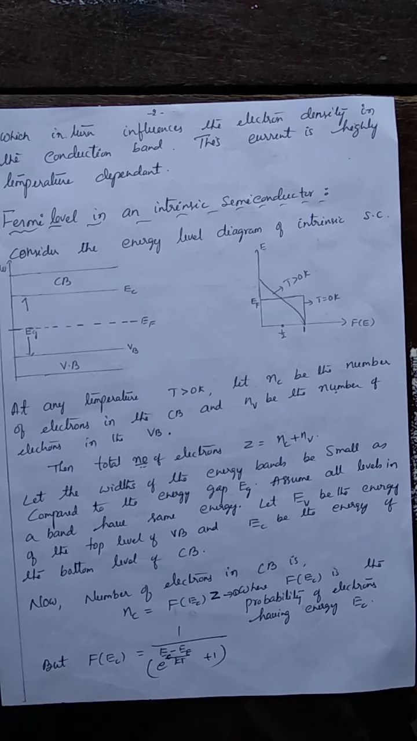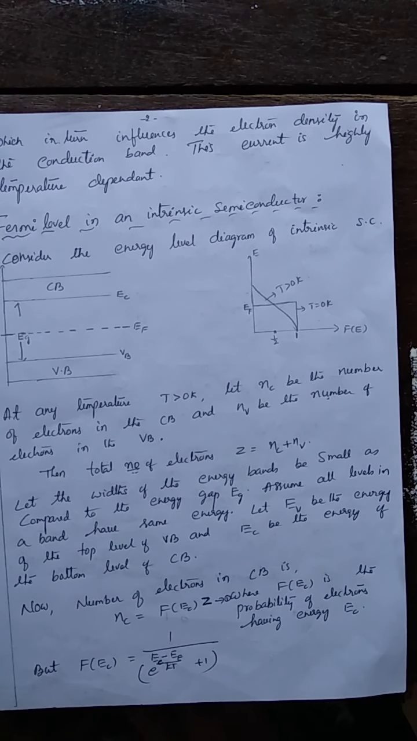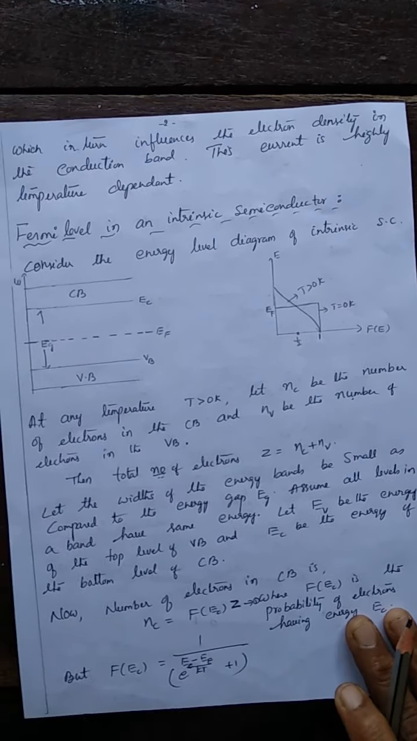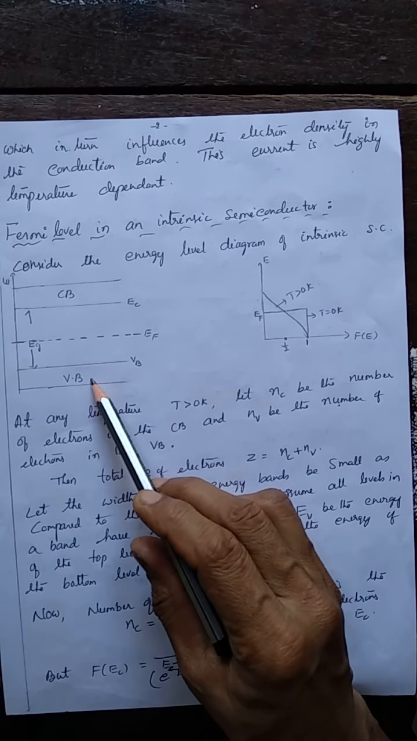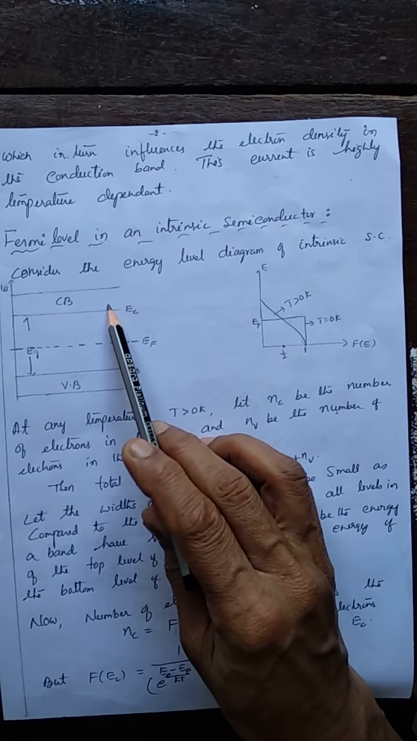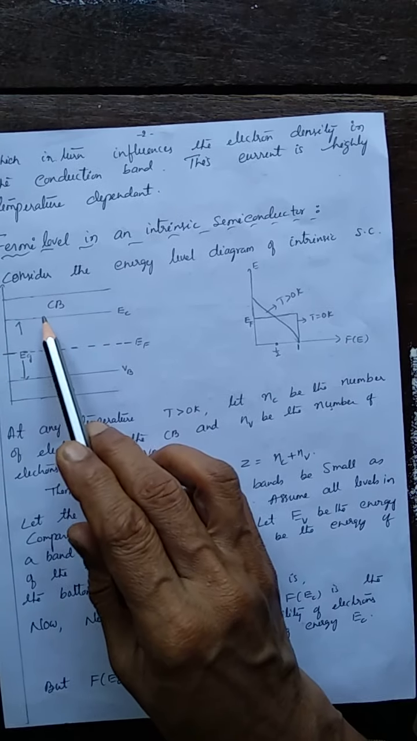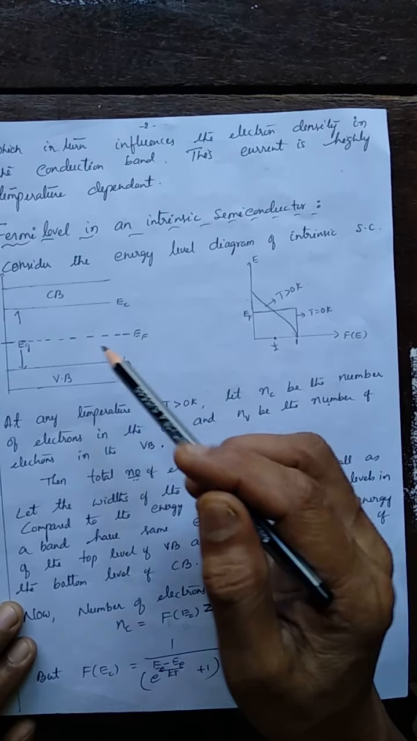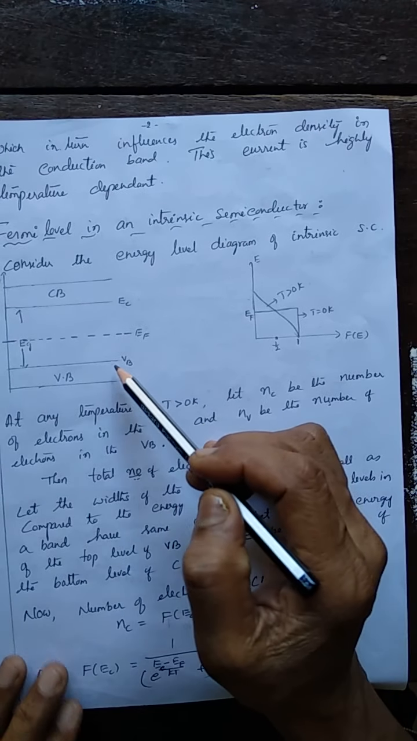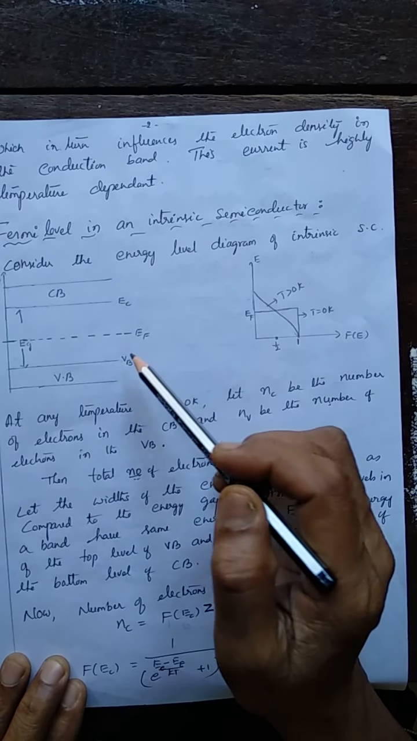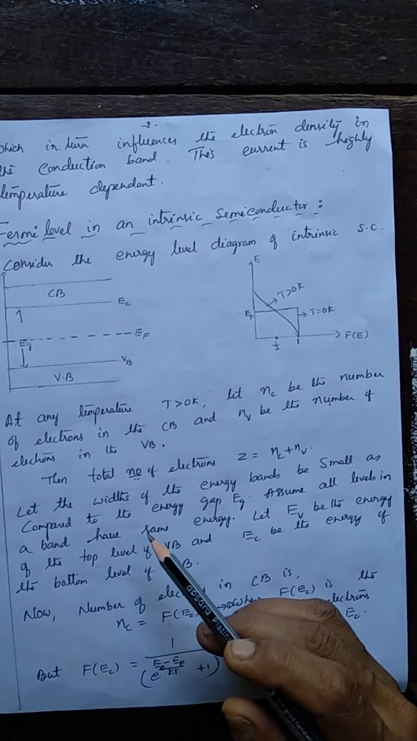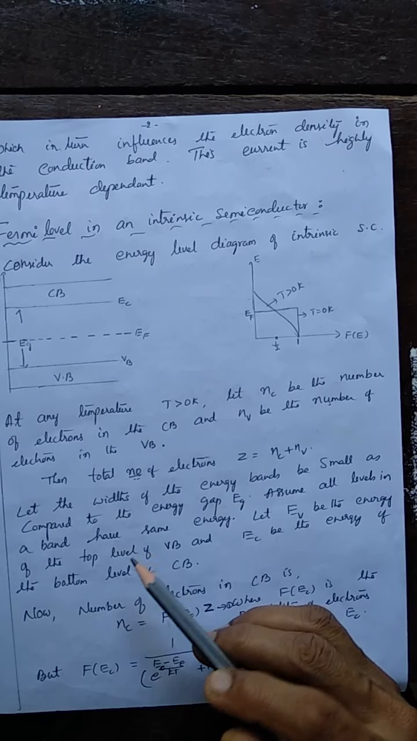Now let us derive the expression for this Fermi level in an intrinsic semiconductor. See, this is the diagram. We have the valence band, the conduction band, and this is the energy gap, the space between the valence band and the conduction band. And now, what about the Fermi level in this case?